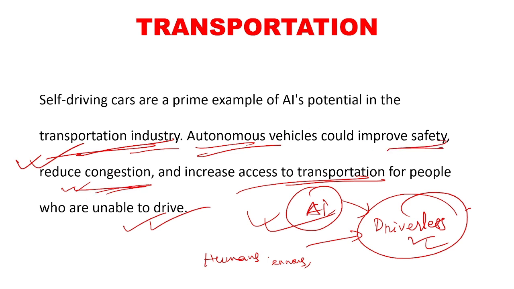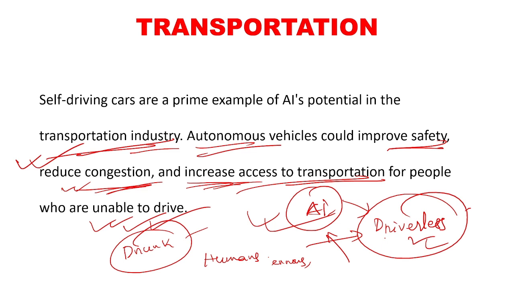Then congestion would be reduced, and those people who cannot drive can also travel in those autonomous vehicles which would be driven with the help of artificial intelligence. One small example I give you: drunk driving. Unfortunately many drivers drink and drive, but such problems would hardly be there if an autonomous or AI mediated car is used. So drunk driving type problems would not be there.